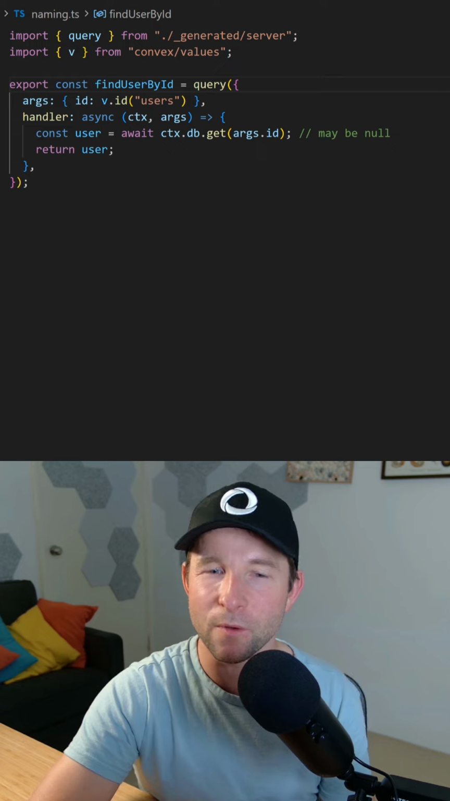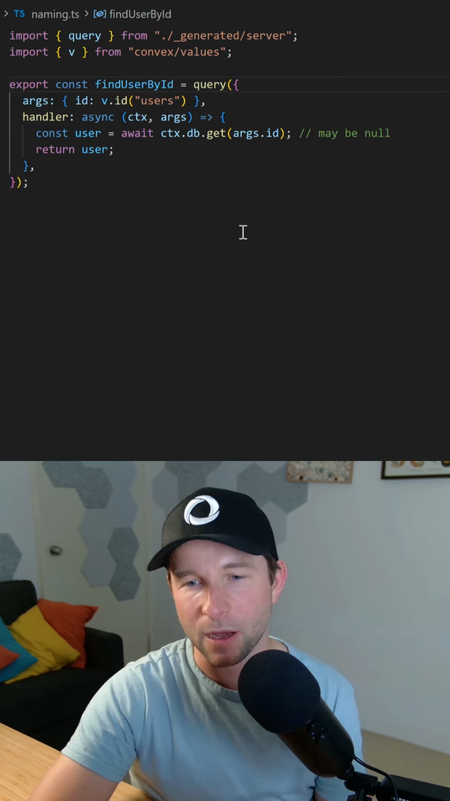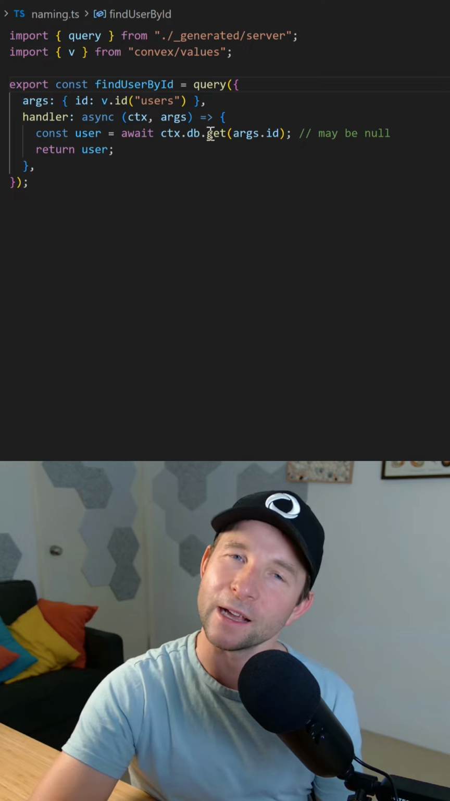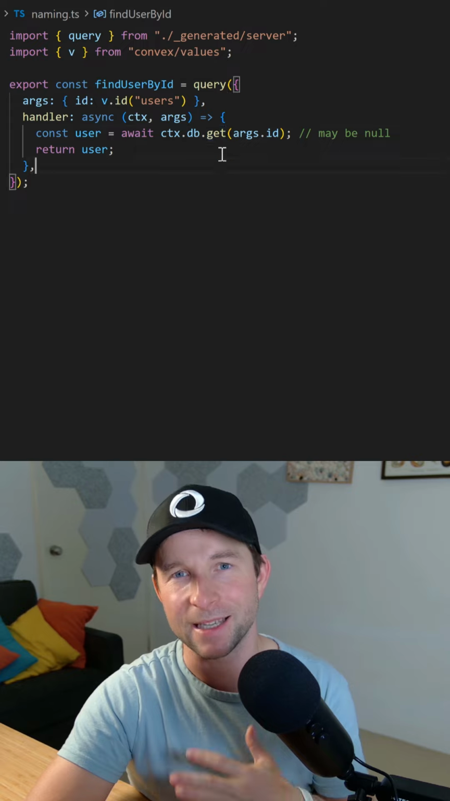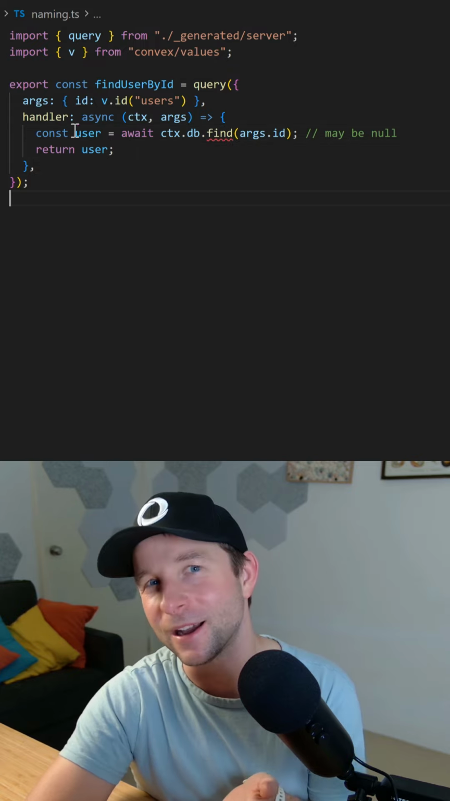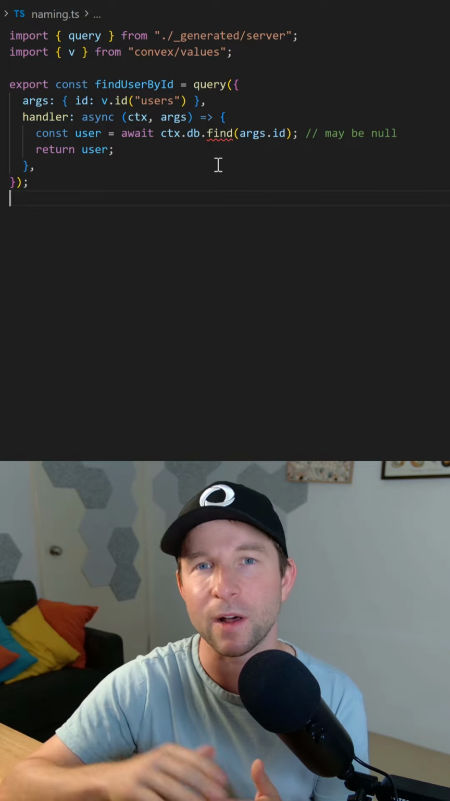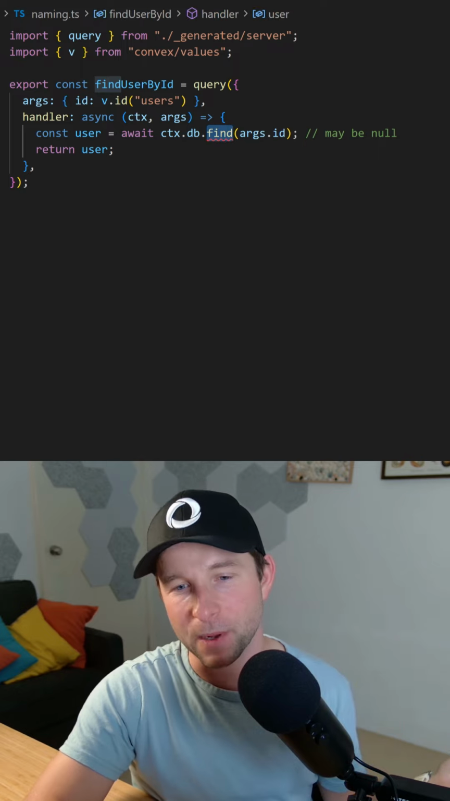Oh, and just before we move on from this one, I just want to quickly mention that if you look in that first example, that find user by ID, I think it's a bit unfortunate that Convex named the lookup from the database get instead of find. I would have preferred it being find, because Convex can always potentially return a null value from the database if it doesn't exist. So it would have followed my convention much better for it to be find.